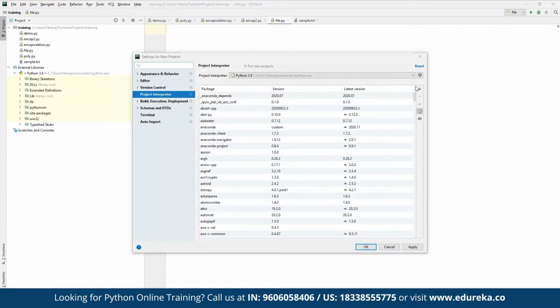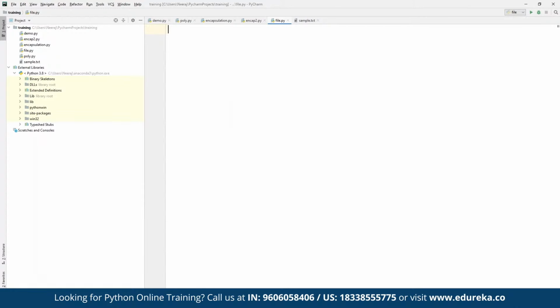We can also do that. All right. So here we are going to work with NumPy, so we can click on OK. Now here we are going to work with NumPy. So as a part of a small hands-on, we can use NumPy. NumPy is used for calculation.